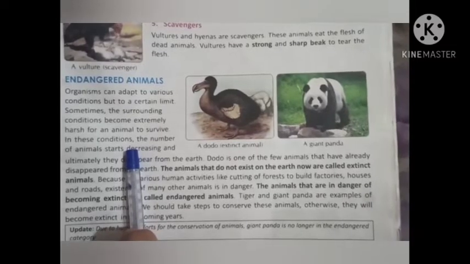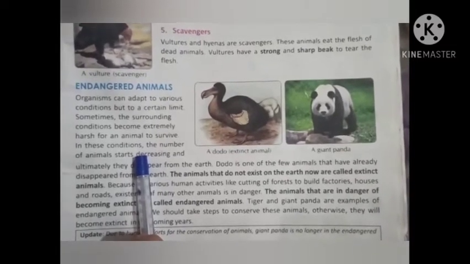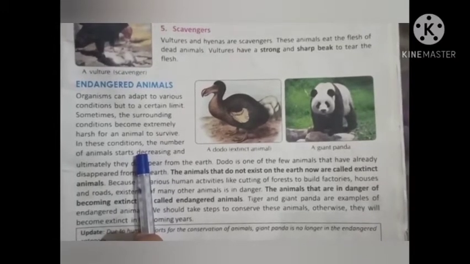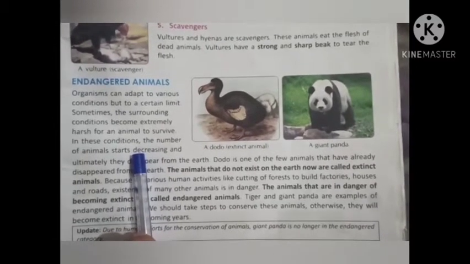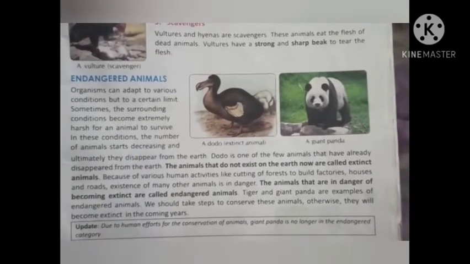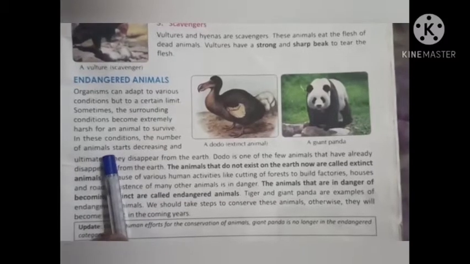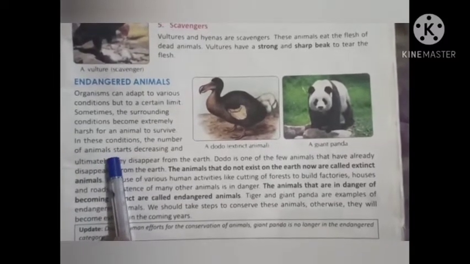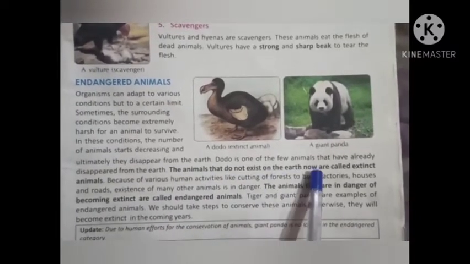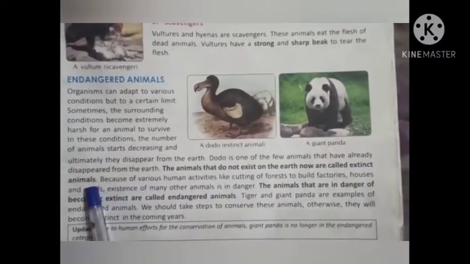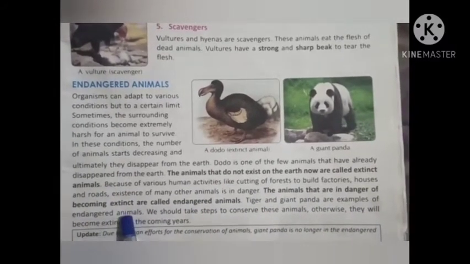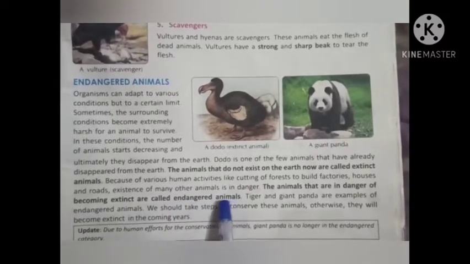An example for it is the dinosaur. We all know that in earlier days we had huge dinosaurs on this earth, but nowadays we cannot see them. So these are the best examples of animals that have become extinct. Extinct means the animals do not exist now. So the animals that do not exist on the earth now are called extinct animals, and the animals that are in danger of becoming extinct are called endangered animals.